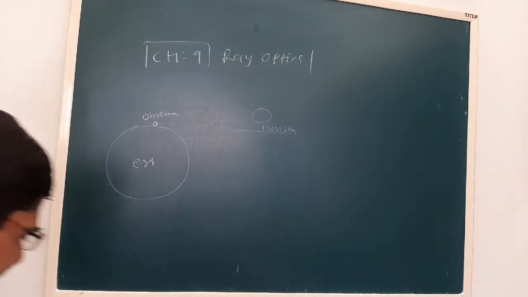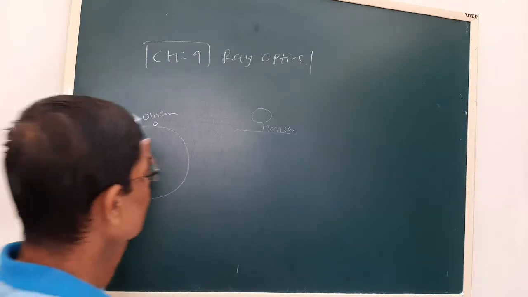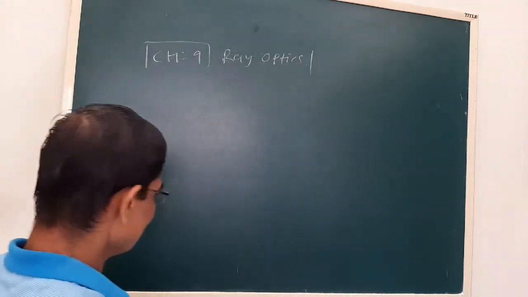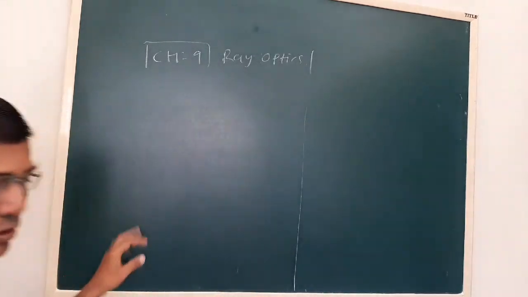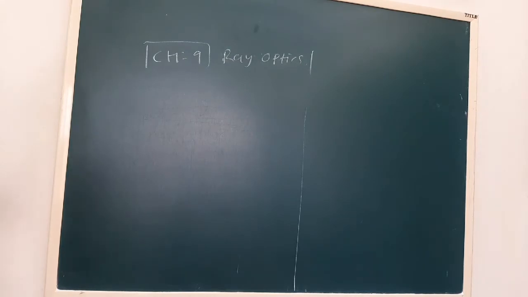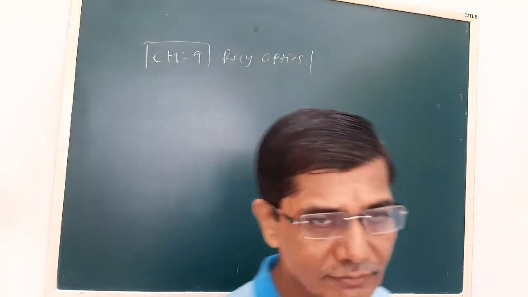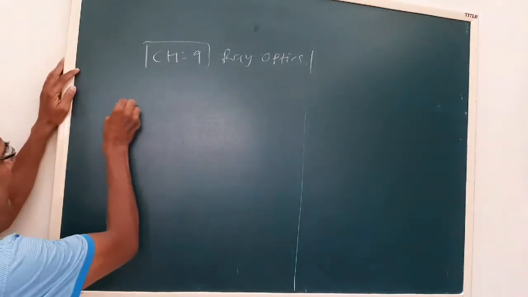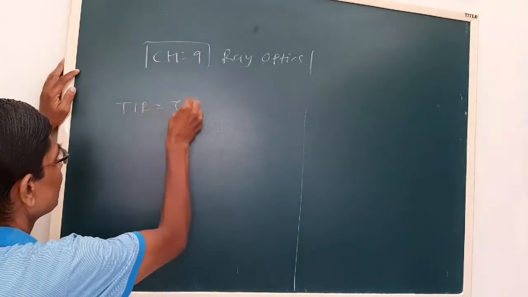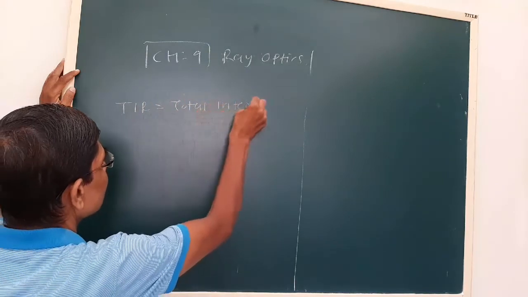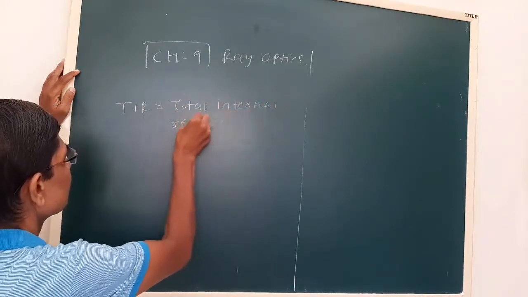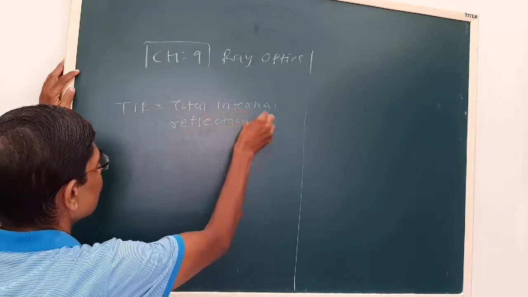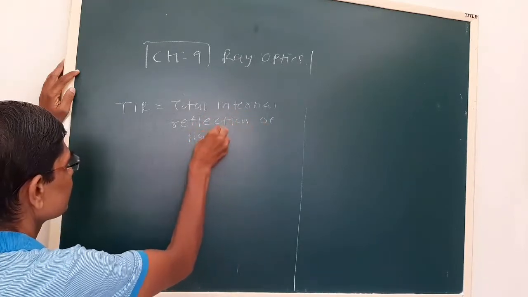Now, see, the next phenomenon we have to study is total internal reflection. Now, this also you have studied in the 10th standard, but right now we have to give some mathematical equation for this also. Now TIR, or it is called total internal reflection.